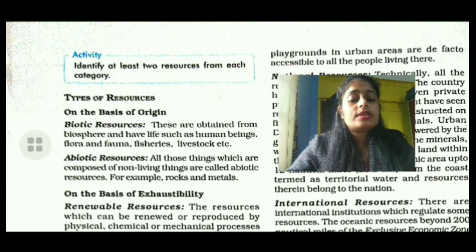They are usually obtained from the lithosphere, atmosphere and hydrosphere. For example, abiotic factors are water, air, sunlight, minerals, etc.